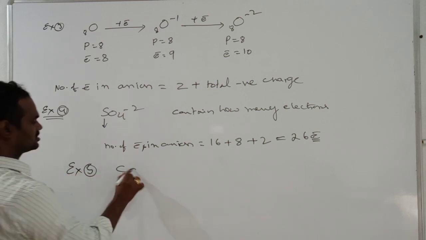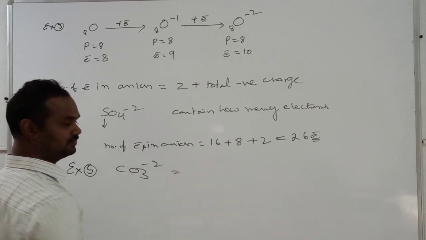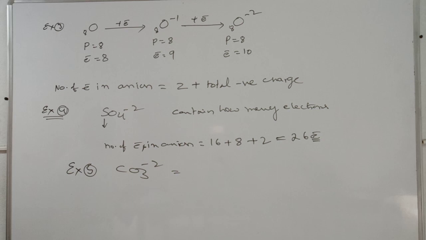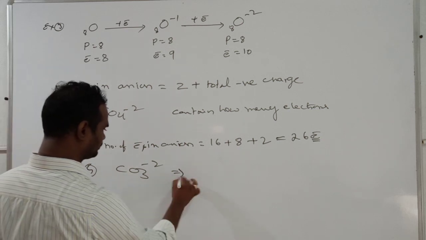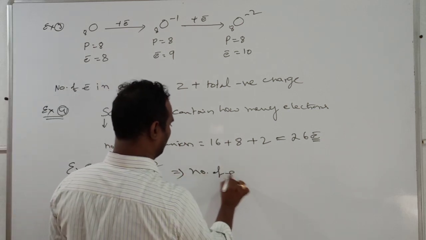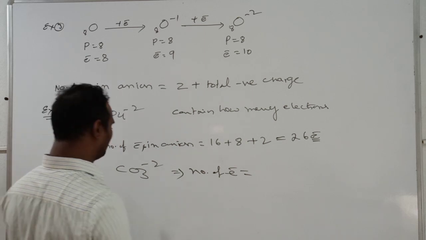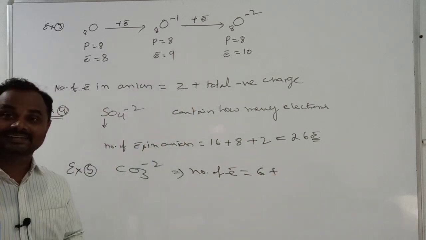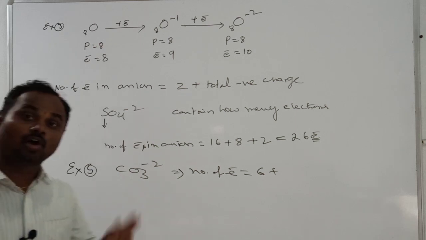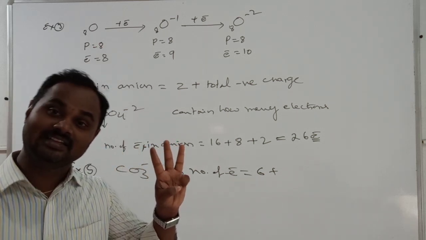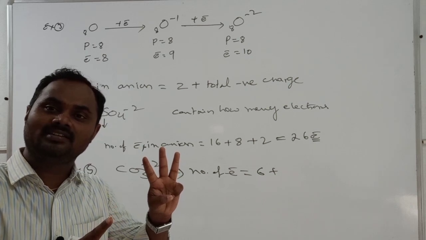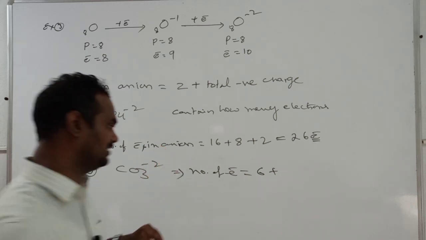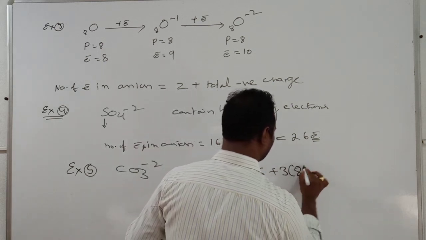In the same way, one more example: CO3 minus 2. You should practice atomic numbers. Carbon atomic number is 6, so 6 electrons are present. Oxygen atomic number is 8. How many oxygens are there? 3 oxygens. Every oxygen atom contains 8 electrons, so 3 oxygens contain 3 into 8, which is 24.